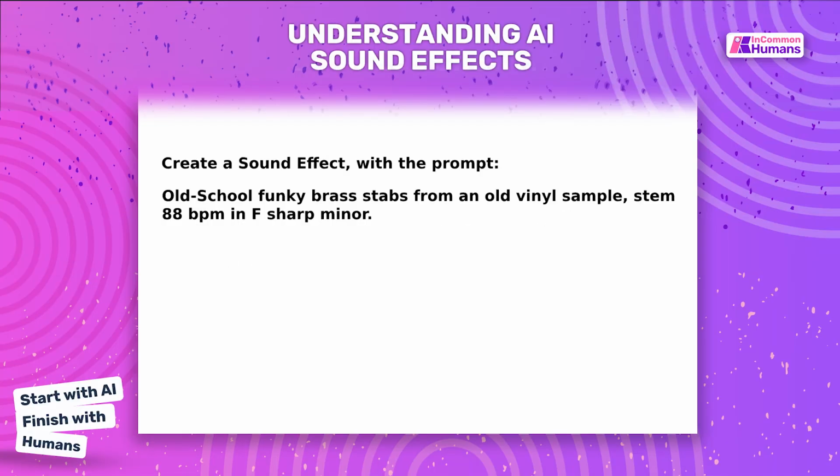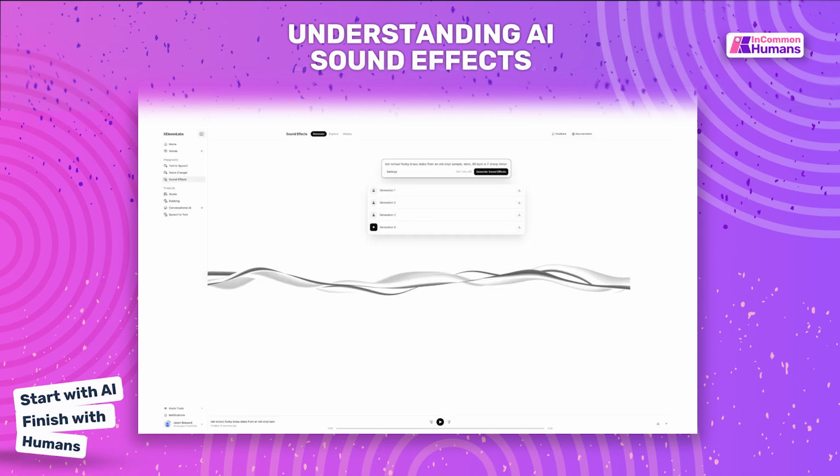Here's an exercise to try for yourself. Create a sound effect using this prompt: Old school funky brass stabs from an old vinyl sample, stem, 88 beats per minute in F sharp minor.